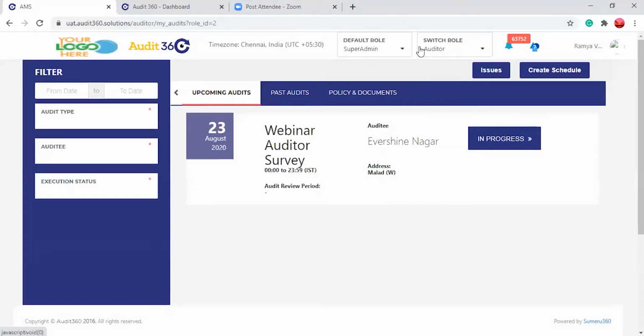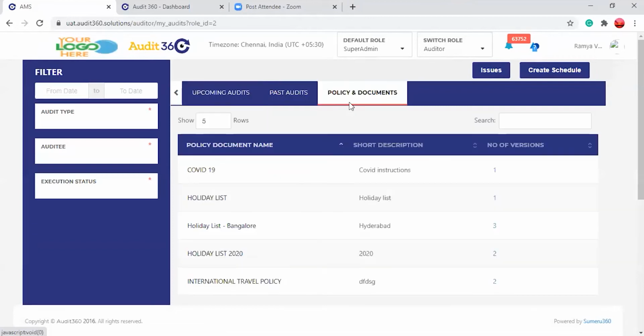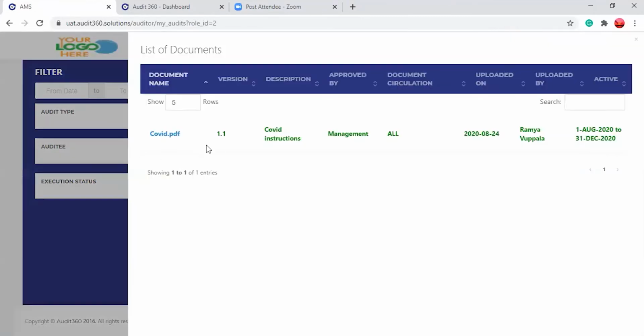See, if I switch to the auditor role, they will be getting these 3 modules: upcoming audits, past audits, policy documents. If I click on policy documents, you will be able to see this COVID-19 and COVID instructions. See, the number of versions is 1. If I click here, the document which I have uploaded is already reflecting. So we don't need any follow-ups or emails to be shared. It will automatically come and sit in the respective user.